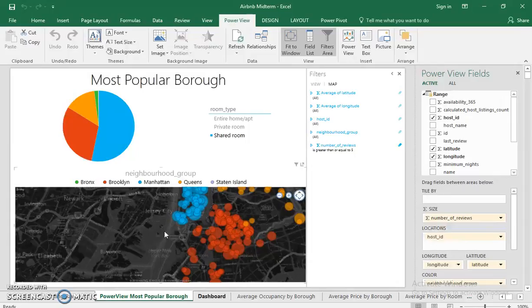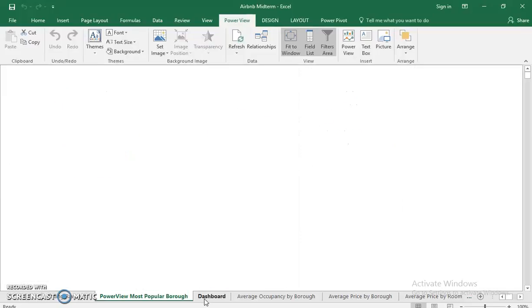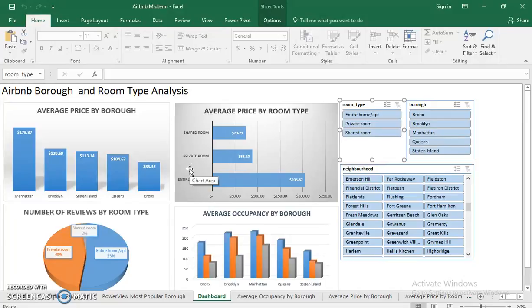Now, these claims are just speculative thoughts, and I believe that further analysis with census and income data would verify my claims. Now, the dashboard focuses more on the popularity and cost of each room type in New York City.